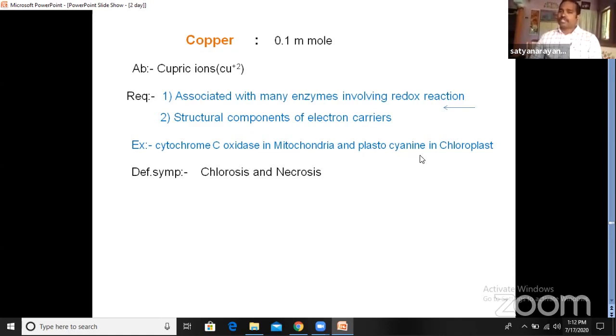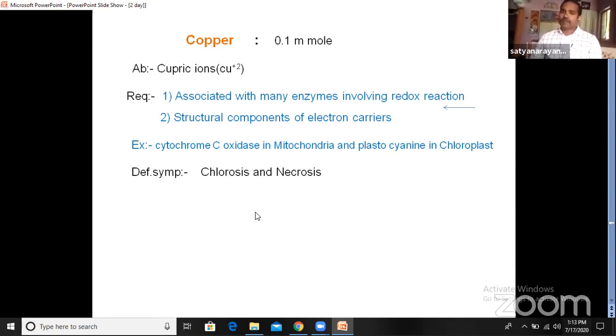And plastocyanin is an electron carrier present in the chloroplast. So for the structural components of electron carriers like cytochrome C and plastocyanin, the copper ion is required.